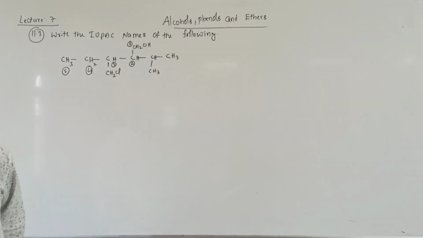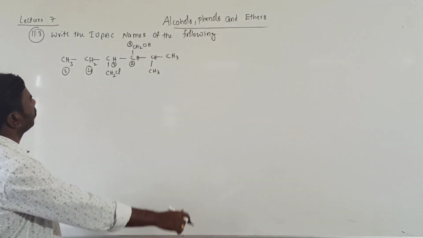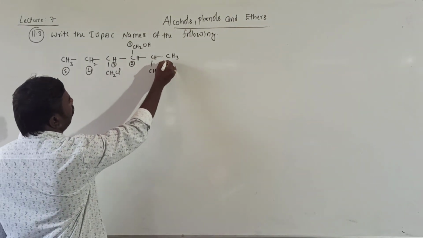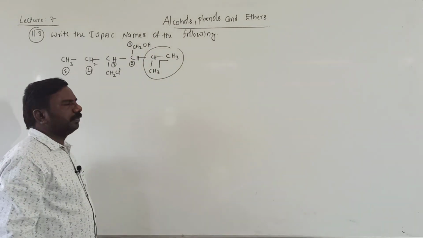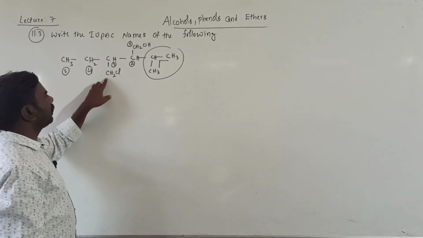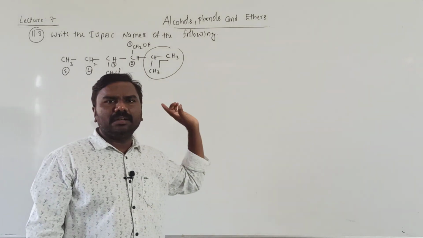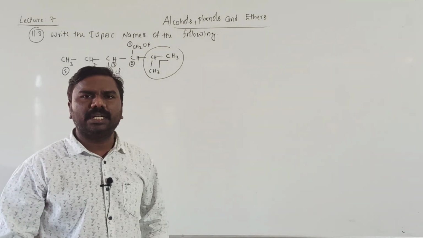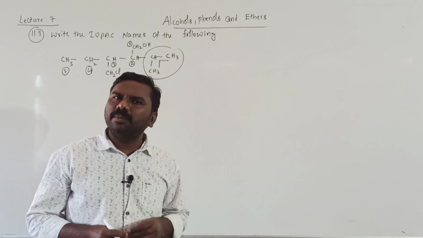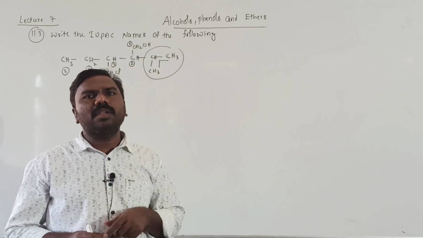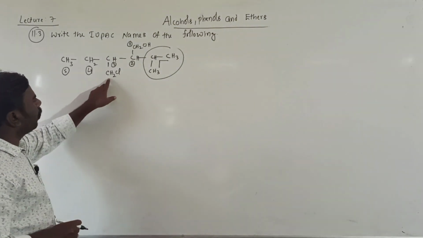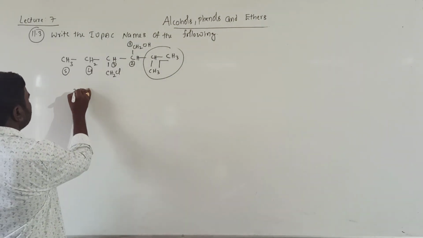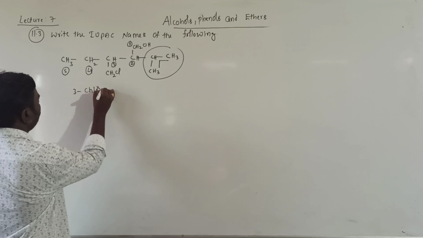Now, the second position is occupied by the isopropyl group. This position is occupied by CH2Cl. If it is CH3 methyl, one hydrogen in methyl is replaced by chlorine. That's why called chloromethyl. So the third position is chloromethyl.